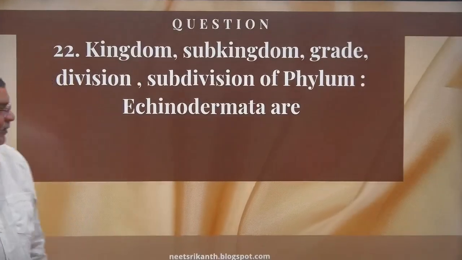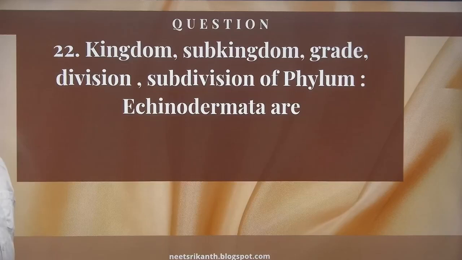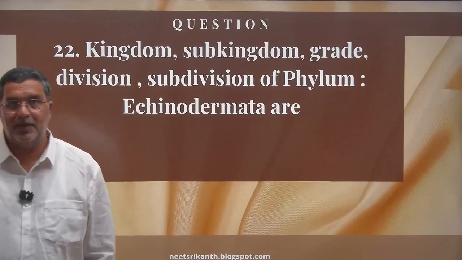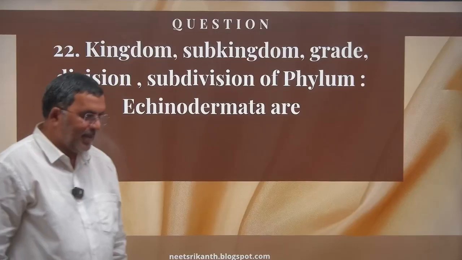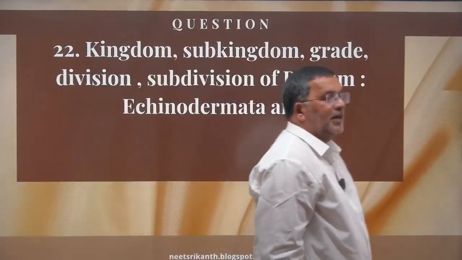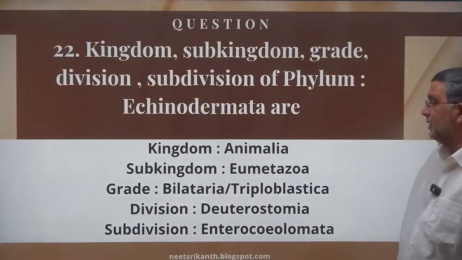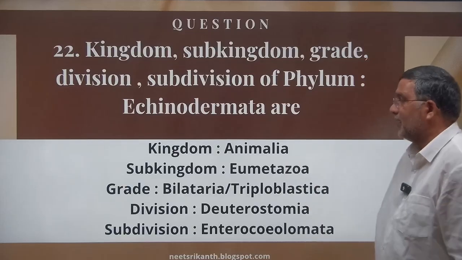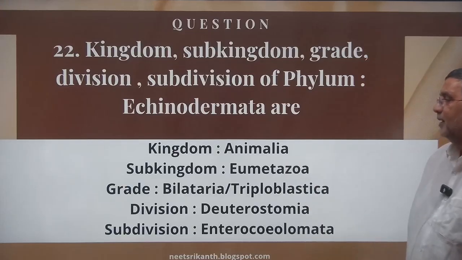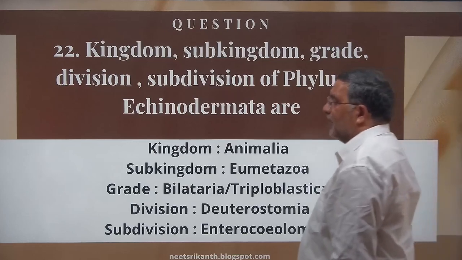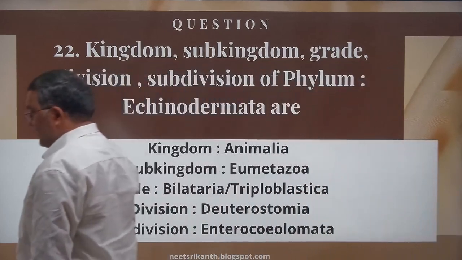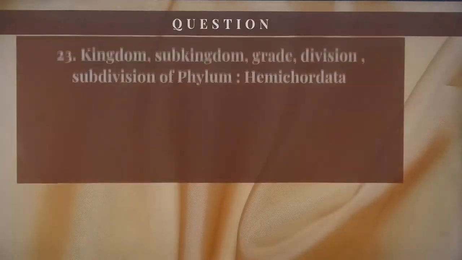Next, Echinodermata. Kingdom Animalia, subkingdom Eumetazoa, grade Bilateria or Triploblastica, division Deuterostomia. Here it is Deuterostomia, subdivision Enterocoelomata for Echinodermata. Next, Hemichordata will come, isn't it? In the order, Hemichordata.